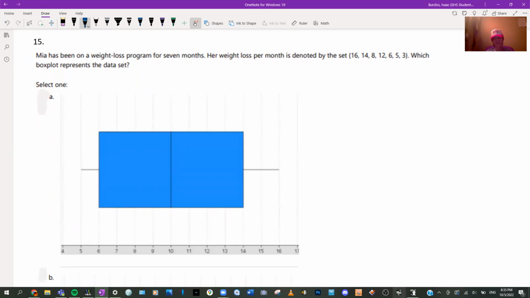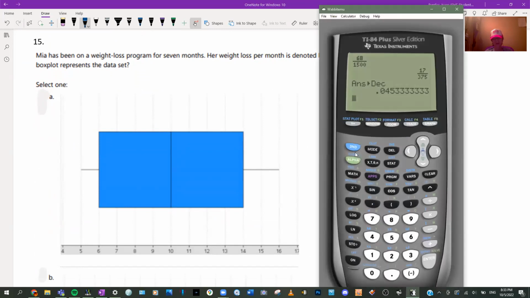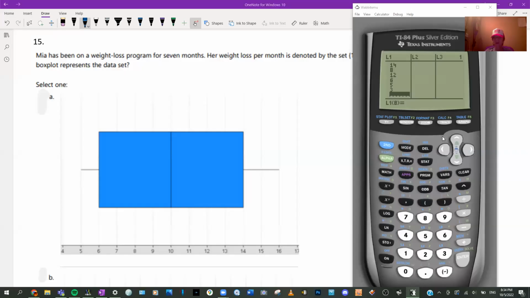Okay, Mia has been on a weight loss program. Which box plot represents the set? All right, let's do the box plot. All right, I'm going to enter the values here. Okay, now that I've entered the values, I'm going to want to do zoom.